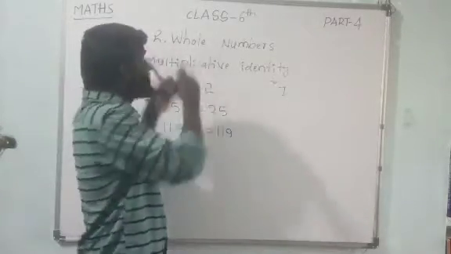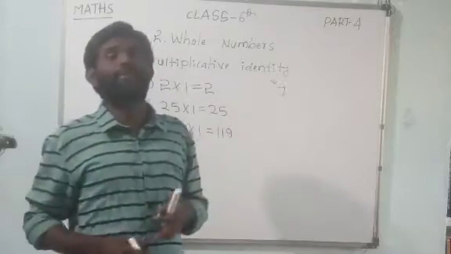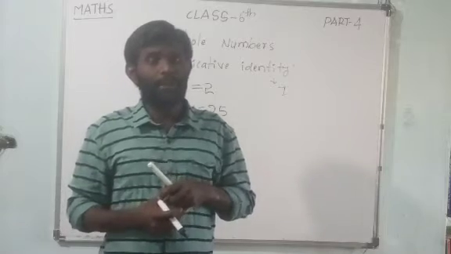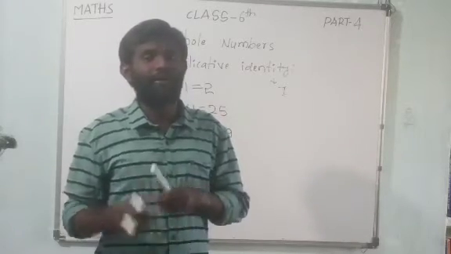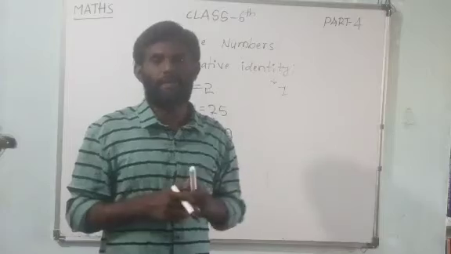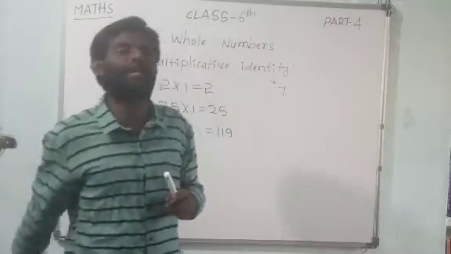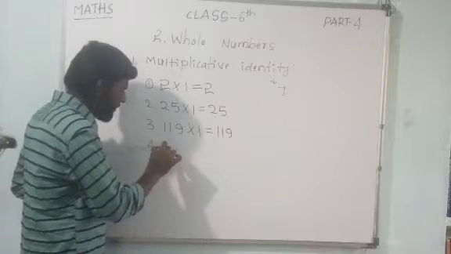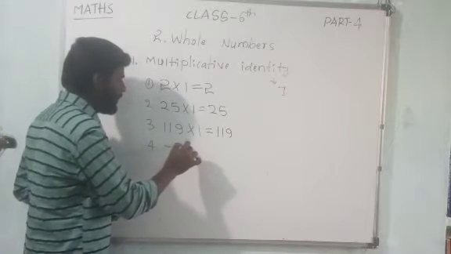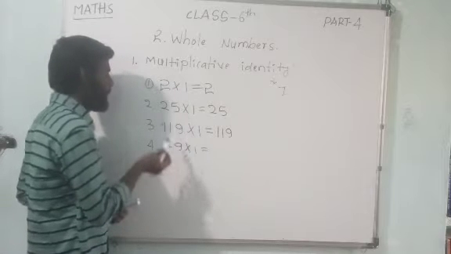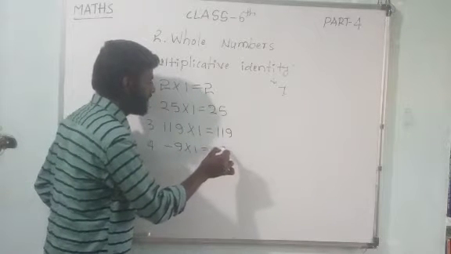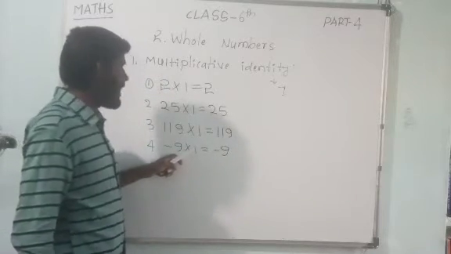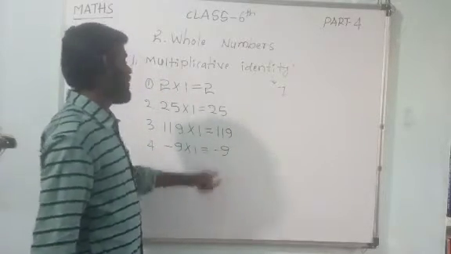Especially in the case of your chapter whole numbers, that's why I am taking only examples of positive integers, because there is no availability of negative integers in the whole number set. You can also take example 4 here, suppose minus 9 into 1 is equal to minus 9. If I multiply minus 9 with 1, I am getting again minus 9.